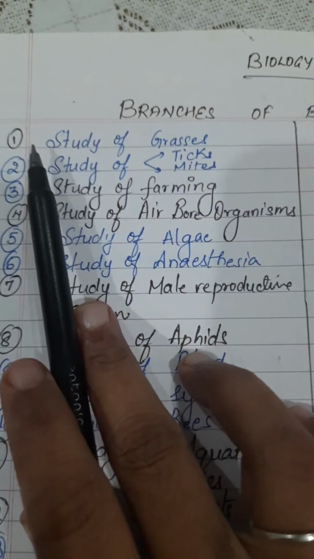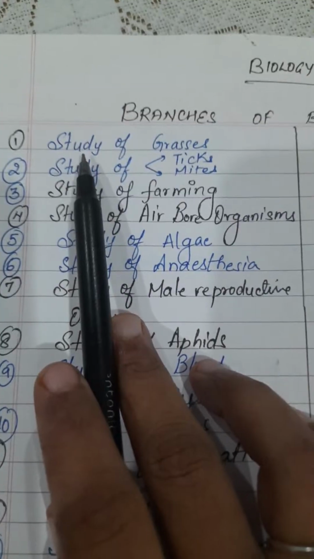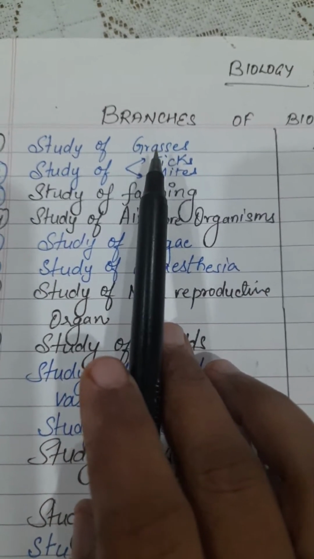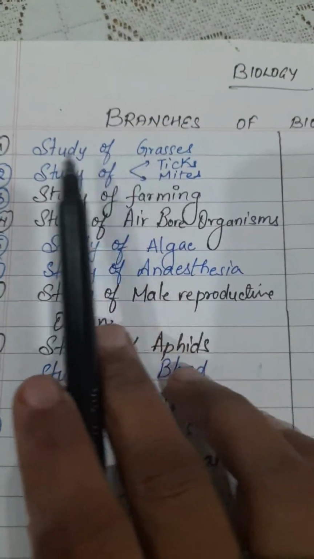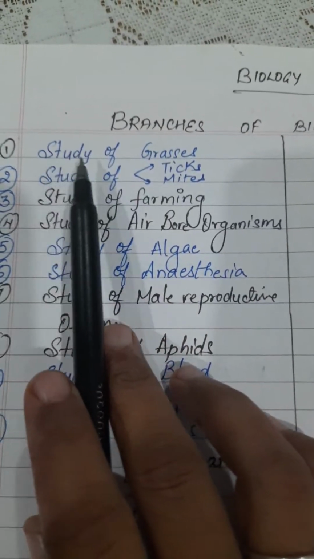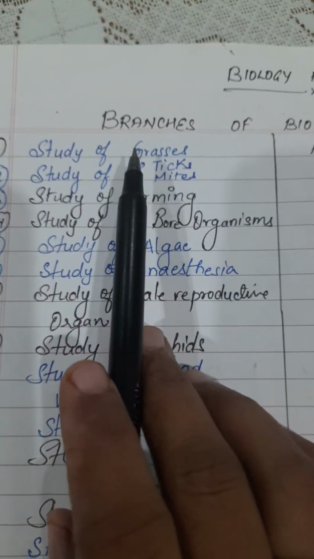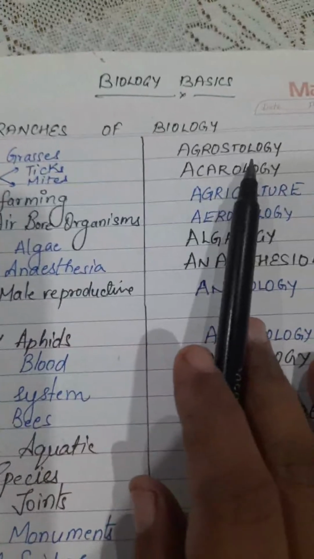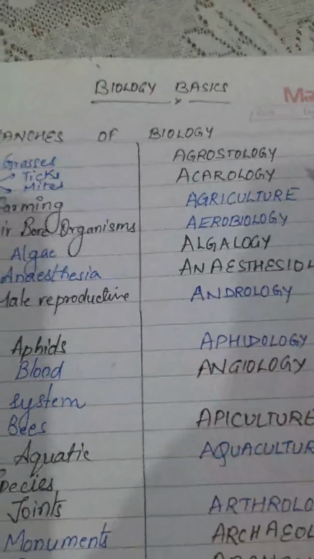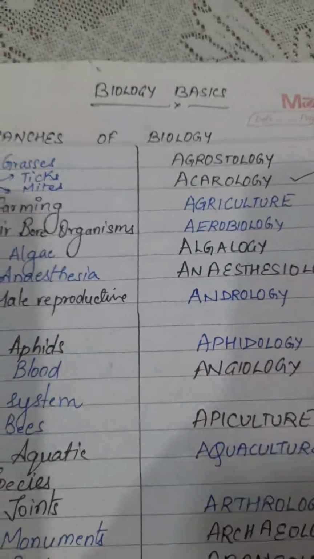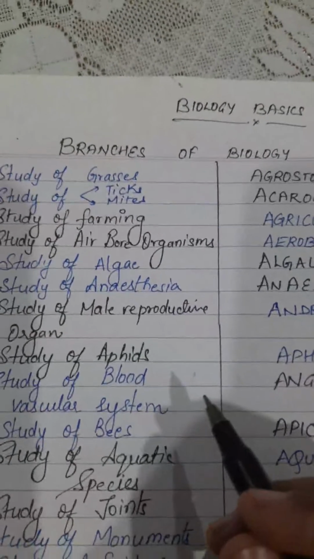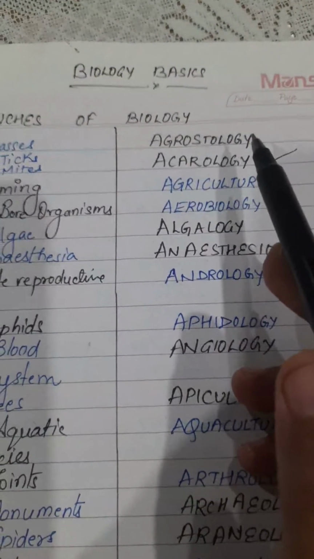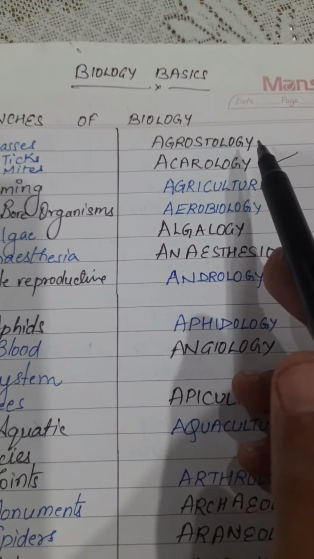So first of all, we are going to study, student, what do you know? Do you know the name of the study of the grasses? So which field of biology will study the grasses? What is the name of the study of grasses? The correct answer is, the study of grasses is known as agrostology. So if somebody asks you to name the branch of science that studies grasses, you have to write agrostology.